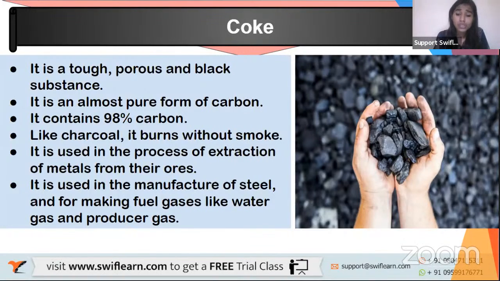Now, it is also used for the manufacture of steel. Now, steel is an alloy. It's a mixture of metals, okay? It has more of iron content in it. So it is used for manufacture of steel and for making fuel gases like water gas or producer gas. To make such things, coke is used.